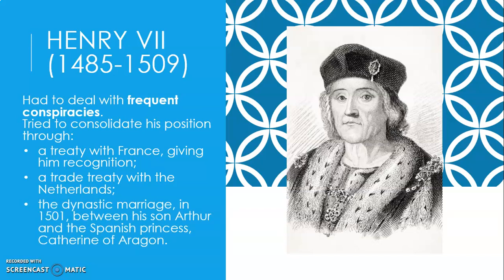Then, thanks to him, we will have the marriage of his son, Arthur, to a Spanish princess, Catherine of Aragon. And this was also quite important because this put an end to a kind of rivalry between England and Spain. Also, Spain was a very, very important country at that time, a very important kingdom with important kings, and so it was quite necessary to have good relationships.